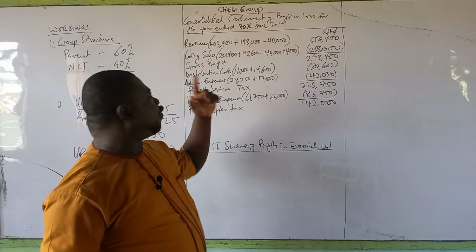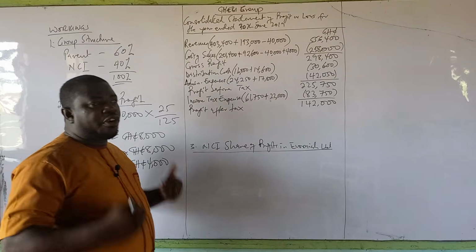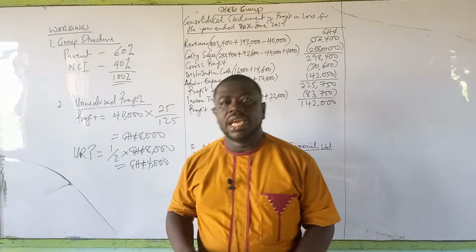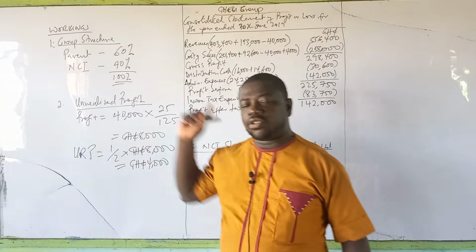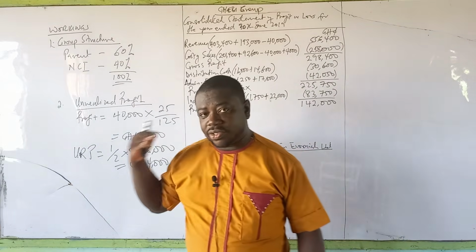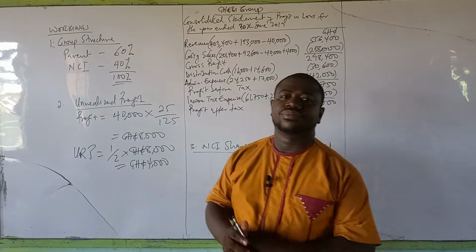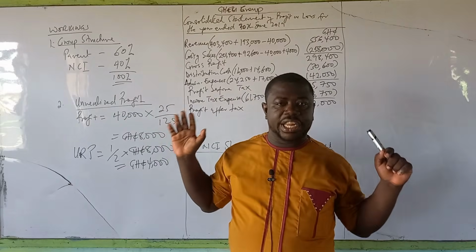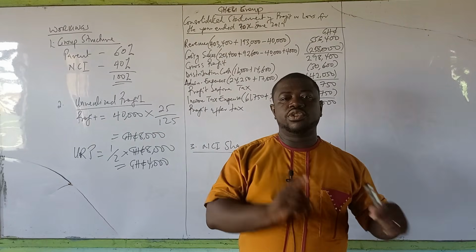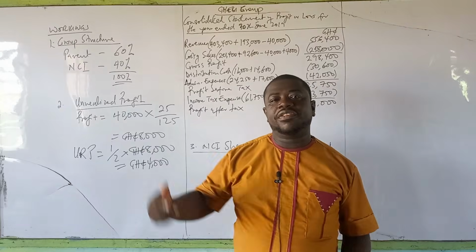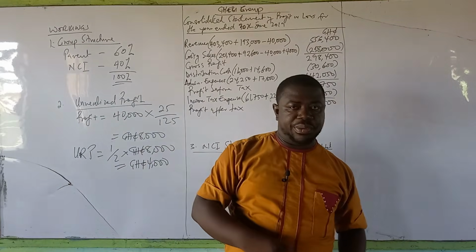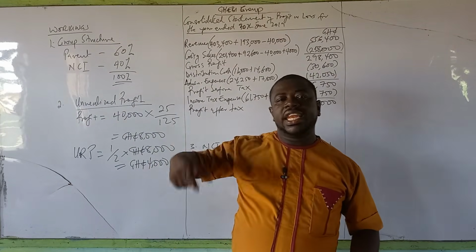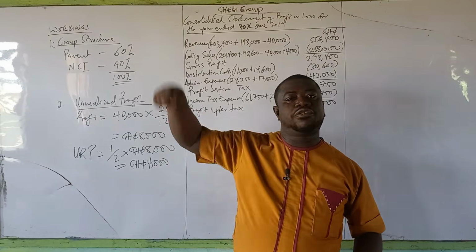The unrealized profit of 4,000 that we estimated is a profit for the subsidiary that was not realized, and therefore it will be borne by both the parent and subsidiary. Take note that I said it before in the consolidated statement of financial position when dealing with intra-group adjustment. When a parent sells to a subsidiary and there is unrealized profit, it is fully borne by the group because non-controlling interest has no share of that profit. But if it is the other way around, if it's a subsidiary selling to the parent, NCI has a share in the profits of the subsidiary, and therefore any unrealized profit that we are suffering as a group, they have to suffer their share.